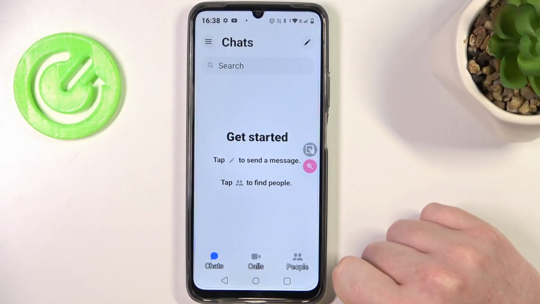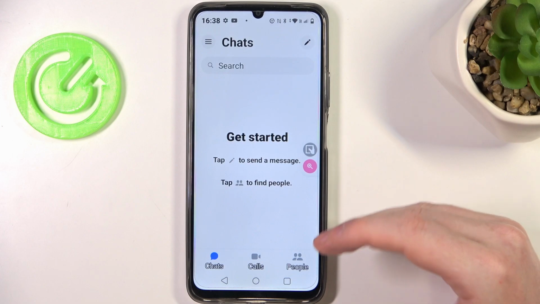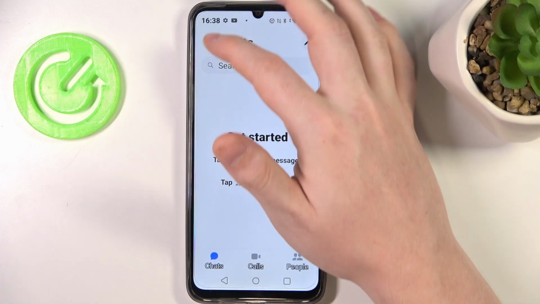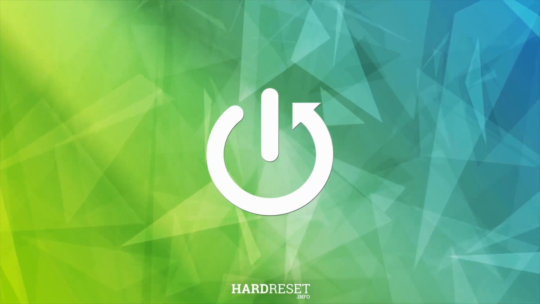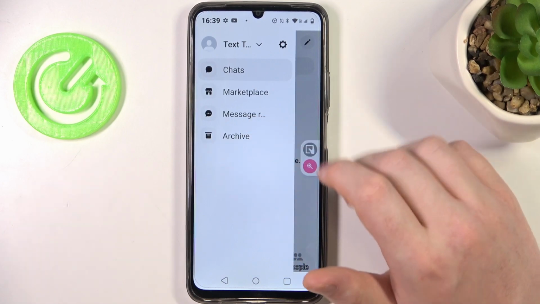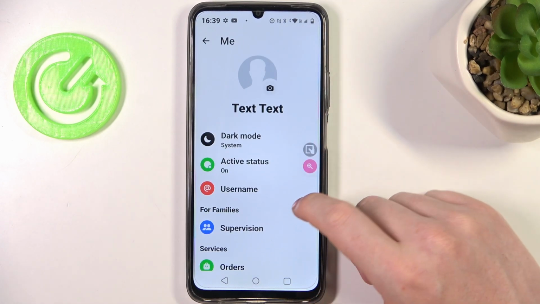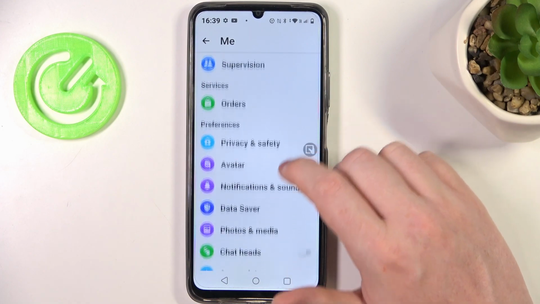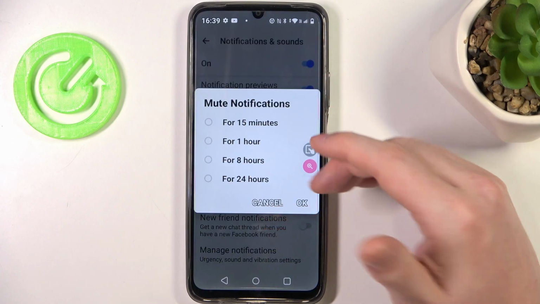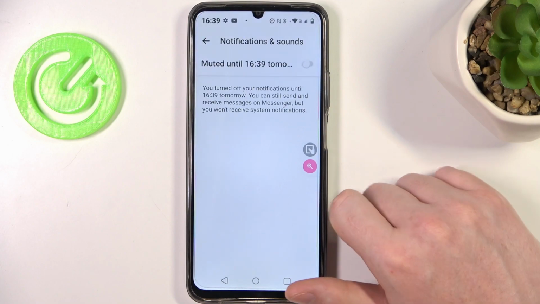Hello, in this video I want to show you how to enable or disable notification sounds from Messenger in Realme Narzo N53. For this, we'll need to click on the three lines in the top left corner of Messenger app, then go for the gear icon. This should enter settings, and here we can scroll down for notification and sounds. We can enable all of them or disable all of them for a certain amount of time, like 24 hours.